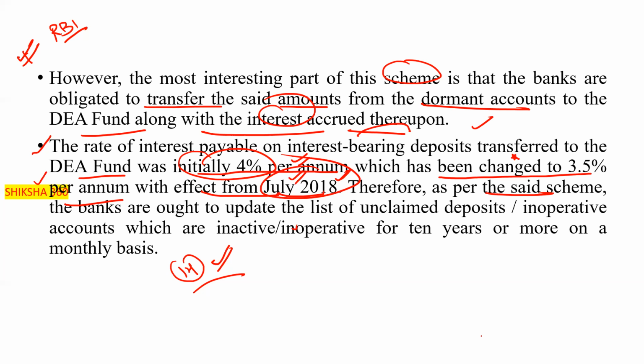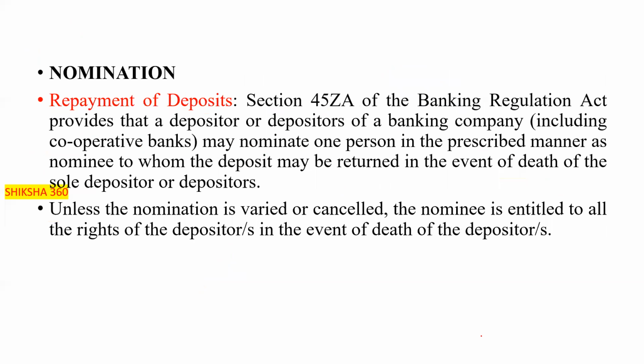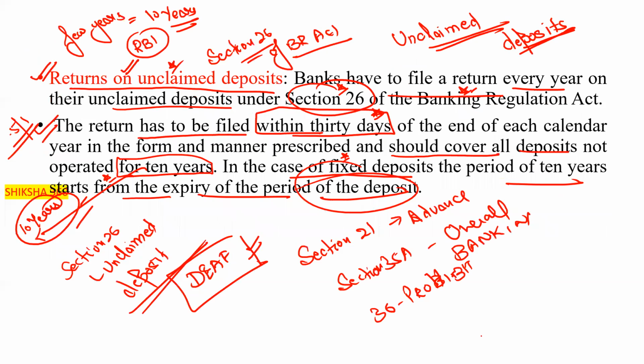That is, which accounts are inoperative for 10 years or more. Clear? For how much time period? For 10 years or more, so that they can transfer those funds to the DEAF. Next one here, this is regarding the DEAF.